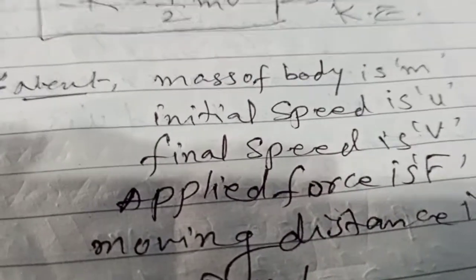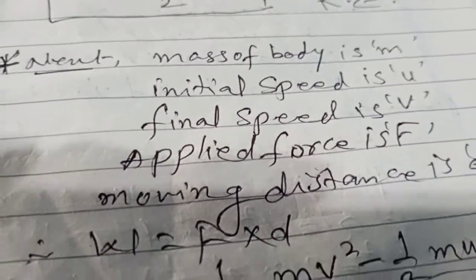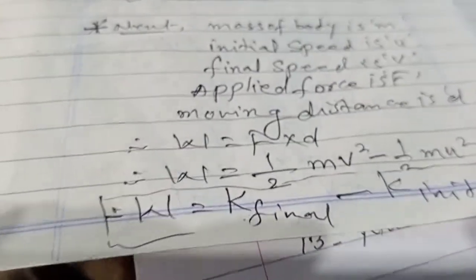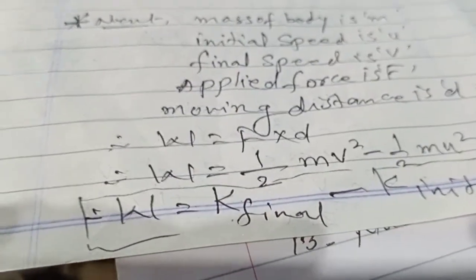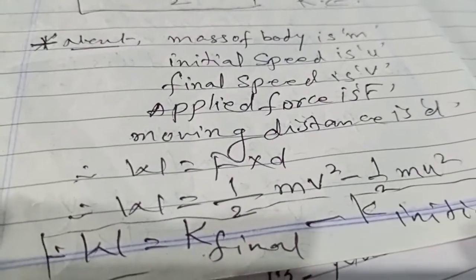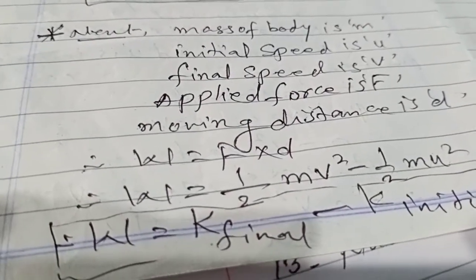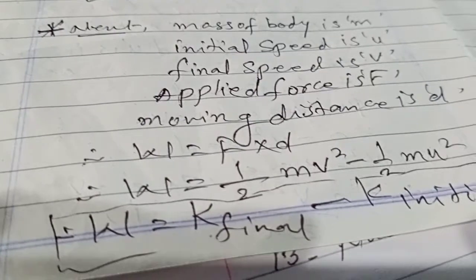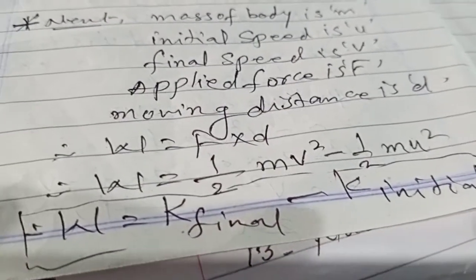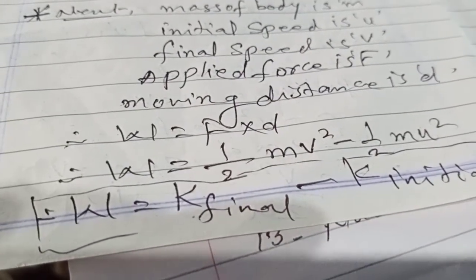Next, a body of mass m, initial speed is not 0, it is u, final speed is v. Speed and velocity are both the same but only the direction is different. With direction it is velocity, without direction it is speed. Applied force is F, moving distance is d, so W is equal to F into d.